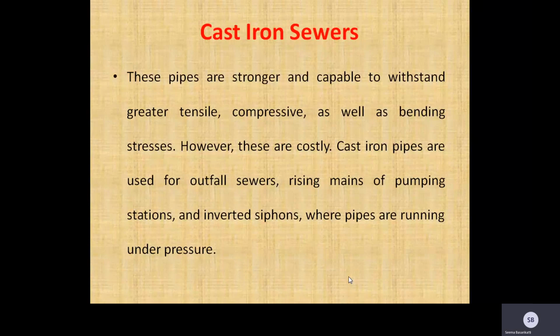Cast iron sewers have frequently been used uncoated, although later coatings and linings reduced corrosion and improved hydraulics. In cast iron pipe, the graphite forms flakes during the casting process when examined under a microscope.